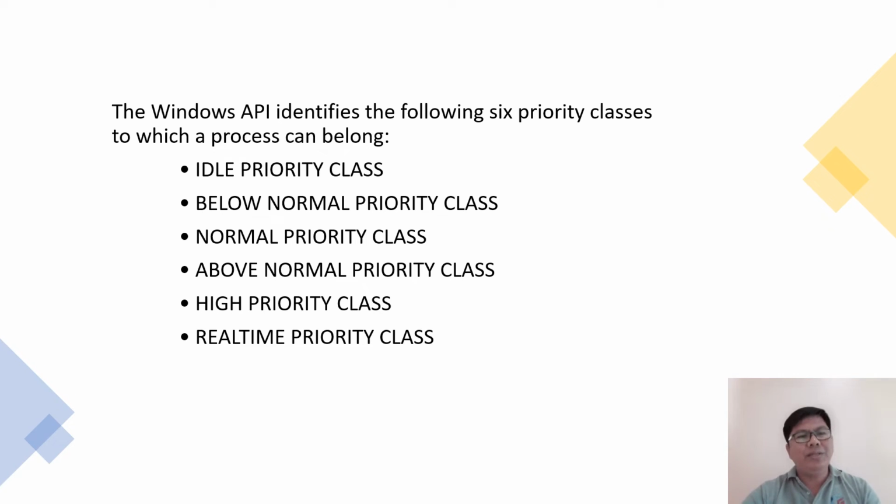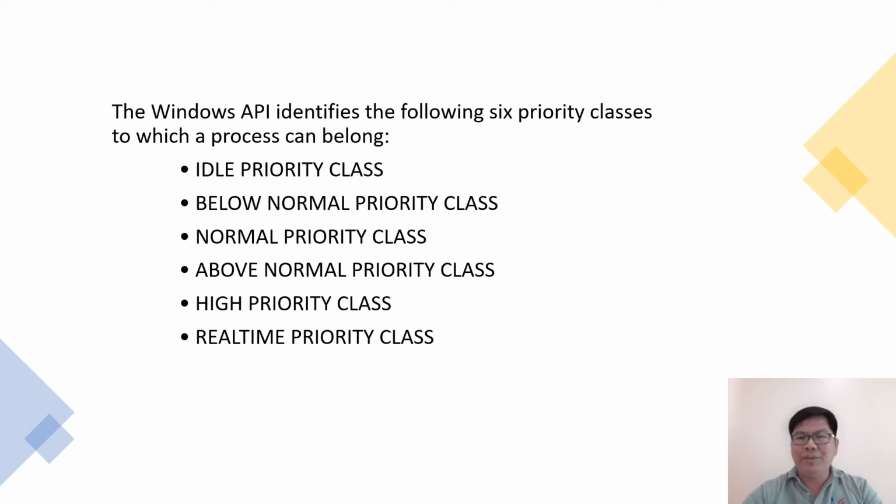The Windows API identifies the following six priority classes to which a process can belong: idle priority, below normal priority, normal priority, above normal priority, high priority, and real-time priority. Note there is a relationship between the numeric priorities of the Windows kernel and the Windows API.